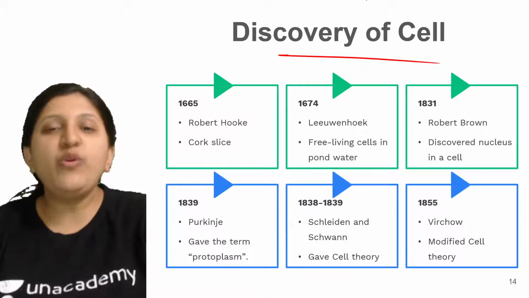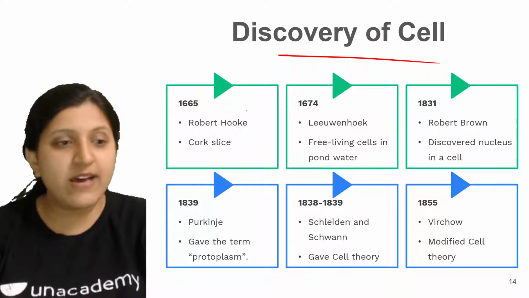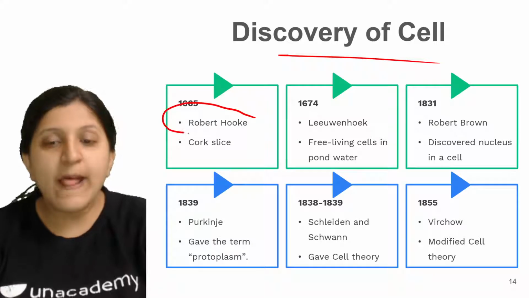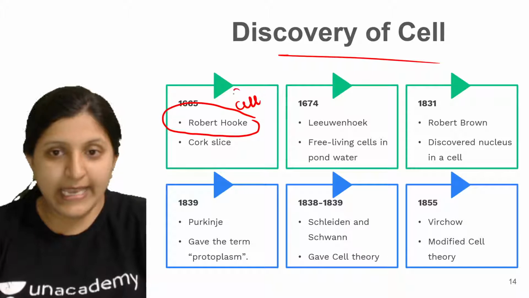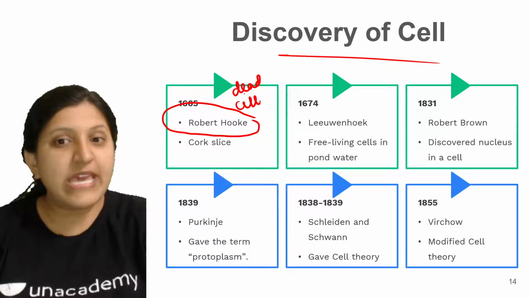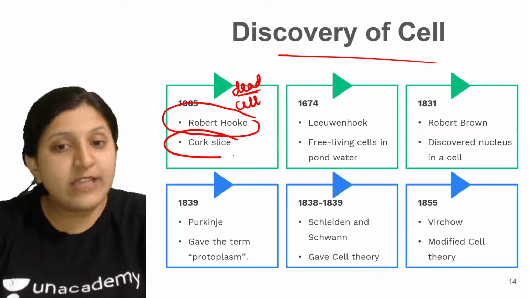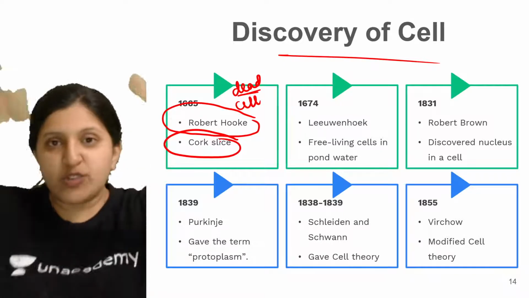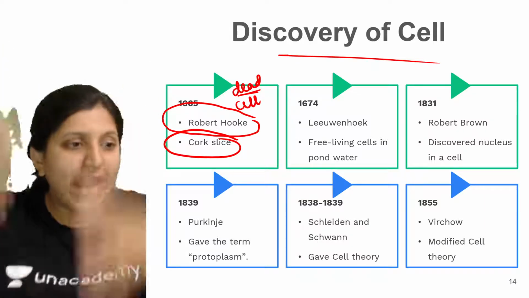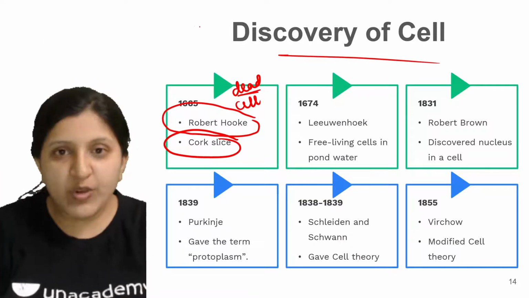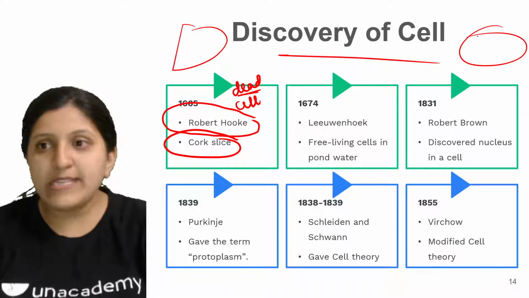All right, so now the discovery of a cell. When we mention Robert Hooke, he is the scientist who actually observed the cell, and that is again a dead cell. He observed the dead cell for the first time in cork. So a tree is there and we make pieces. A tree we cut, or a branch is there, so we make a cut. So this is a cork slice now.